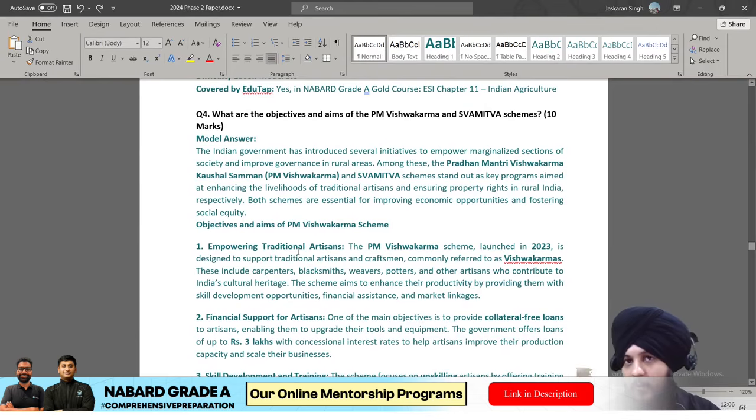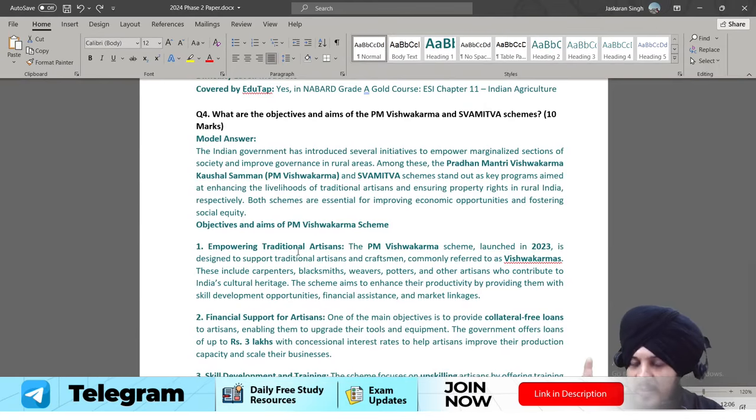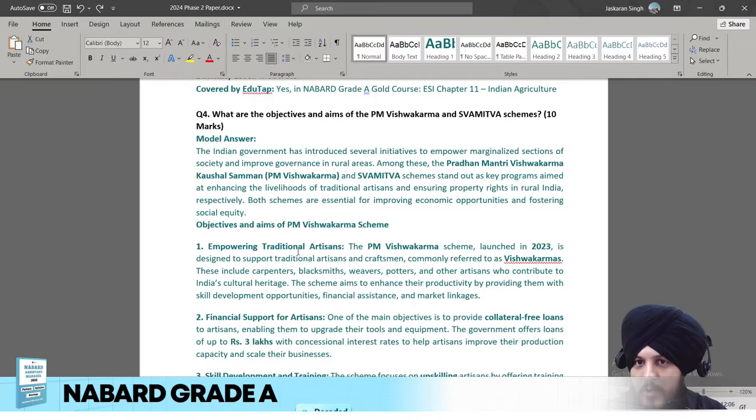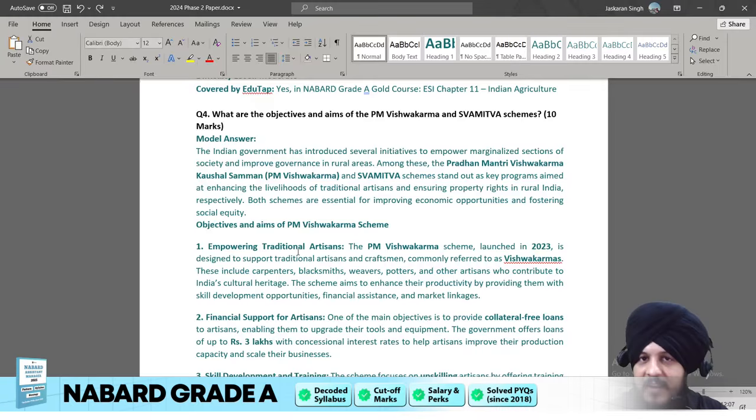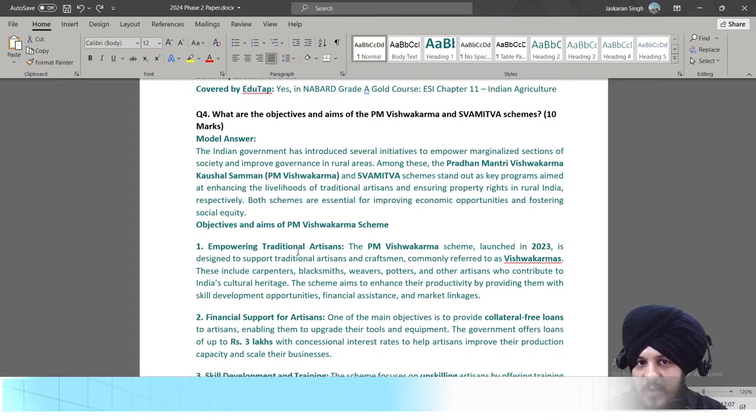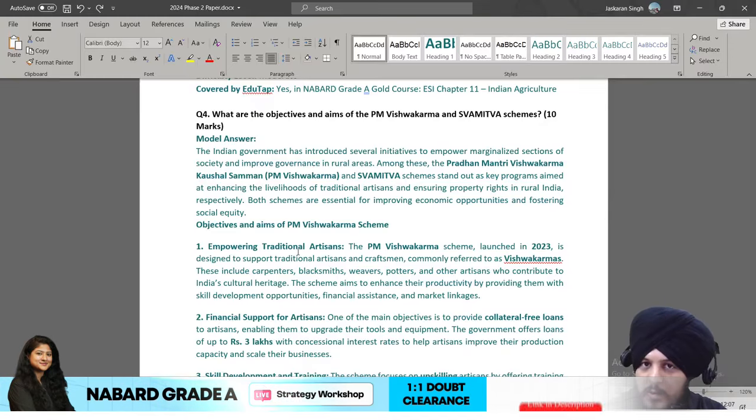What is your learning from this question? The learning is how to select the scheme. I've told you two types of parameters. The first is basically to see the syllabus, whether it is aligning with the syllabus or not, and the second is the impact factor. The next thing that we have learned is to try to answer the question in a precise manner, writing the information based on the word limit that is asked in the question. Fine. So this question is for 10 marks also. It is a 400 word question, so 200 words for Swamitva and 200 words for PM Vishwakarma. I hope it is clear to you.